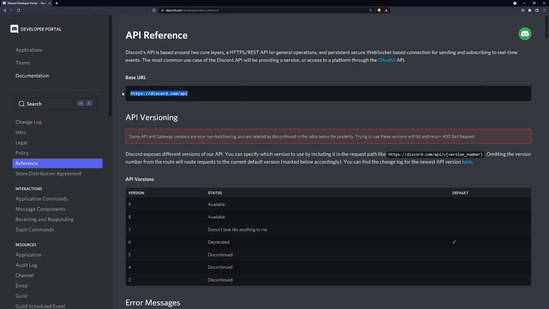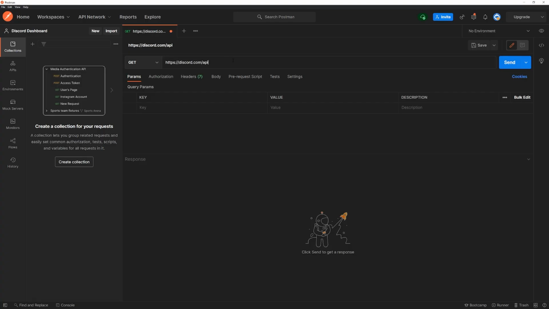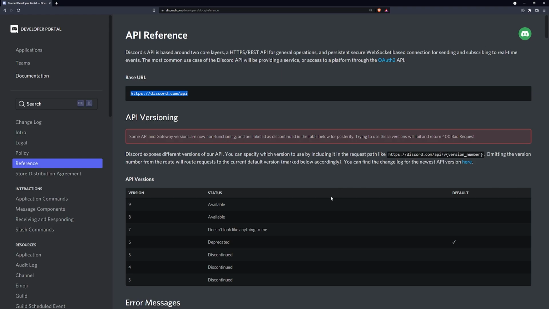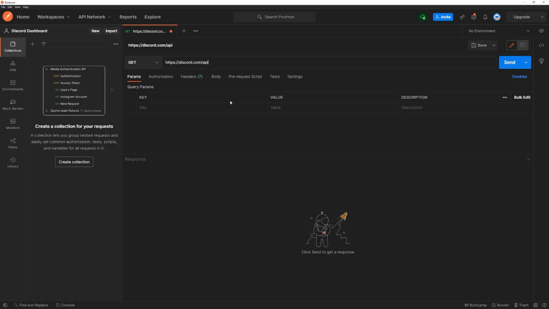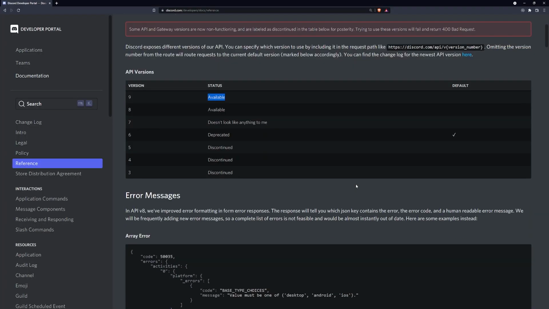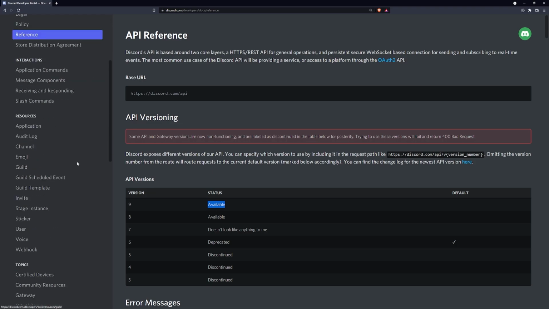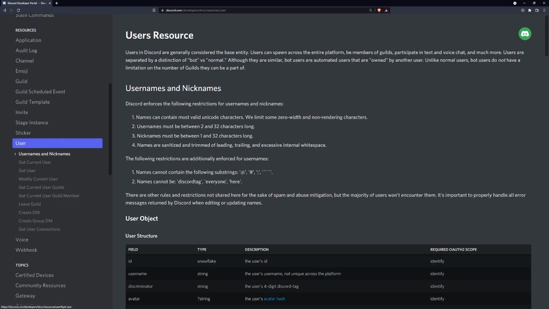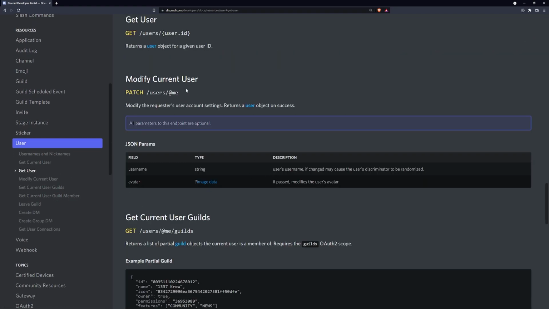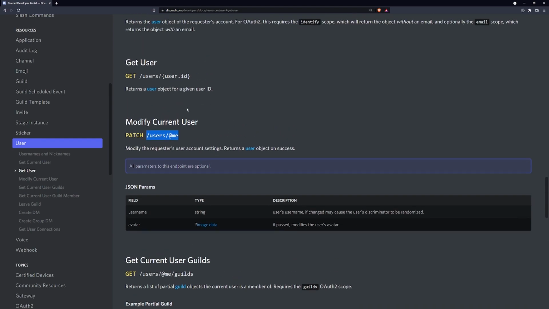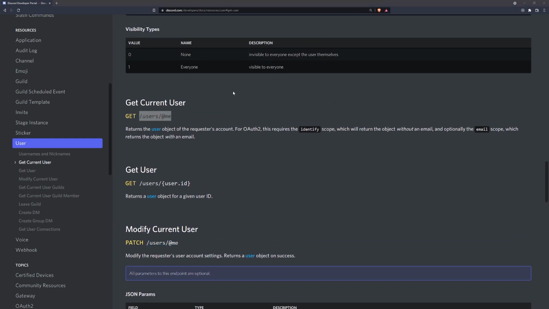So to get started, we're going to get the base URL, which is discord.com/api. We're going to need to get the version number. So I guess we'll use version 9 because that's the latest version. So /v9. Okay, and from here on, all we got to do is just specify the endpoint that we want to request. So if you go over to the Discord docs, there's a lot of information. What we're going to do is we're going to go ahead and call the /users/@me endpoint.